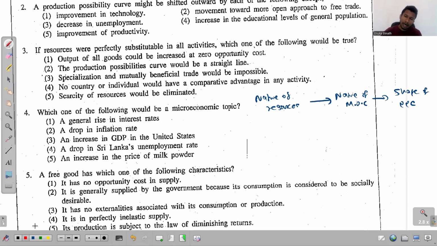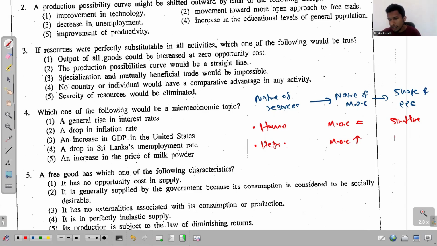If resources are homogeneous, then the marginal opportunity cost will be constant, that is, equal at any point on the PPC. Then the PPC takes this straight line shape. And on the other side, if resources are heterogeneous, then the marginal opportunity cost will be increasing gradually.